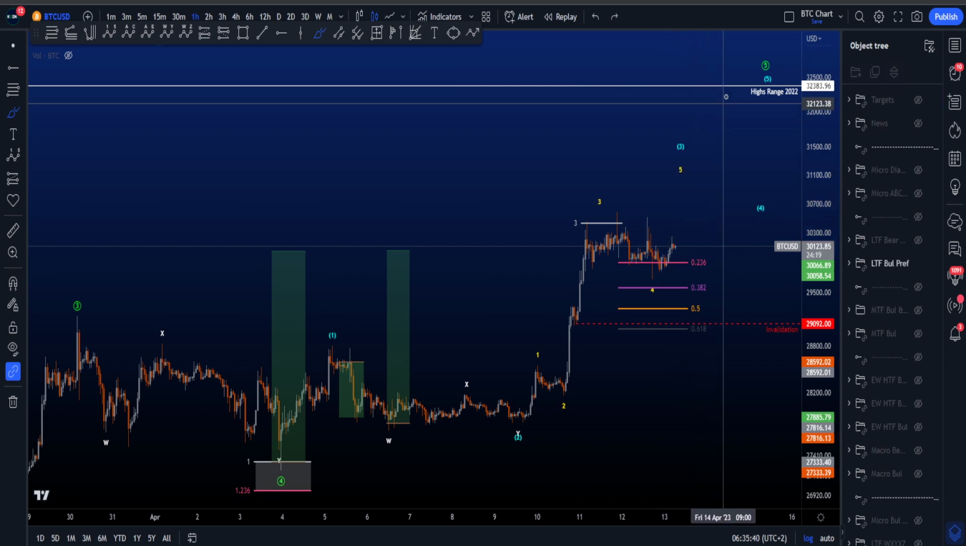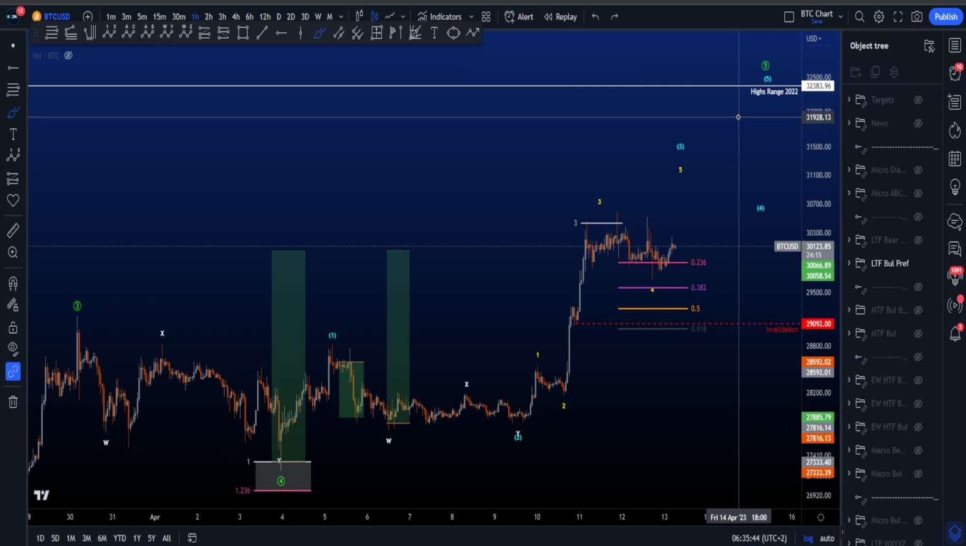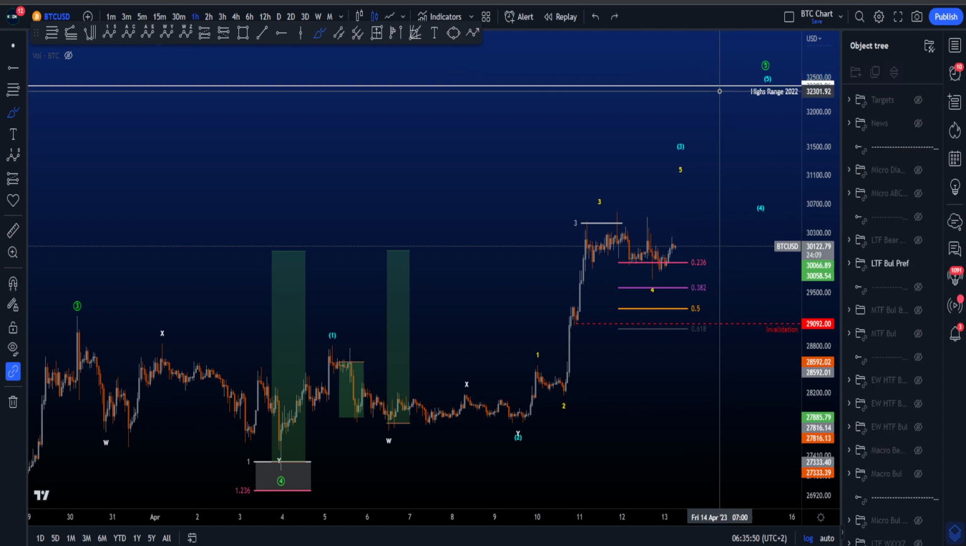An interesting target for me is the 32.4k area, as there is a double top over here from a range in 2022. So there is some liquidity resting above this level. So it will be interesting to see what price is going to do if it is going to reach that level.